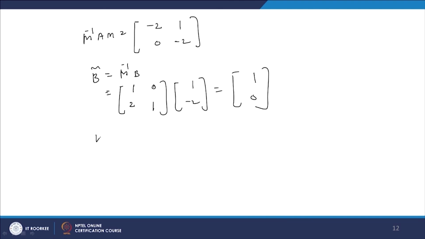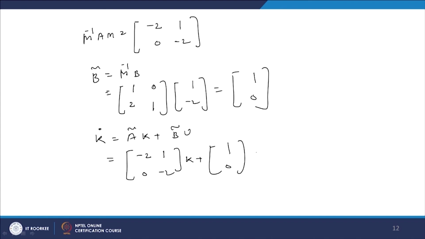Therefore, this K dot equal to A bar K plus B bar into u. So, we can write down this as [minus 2 1; 0 minus 2] K plus B bar as [1; 0] into u. Now, you just see here, now here comes 0 and here is minus 2, and as discussed earlier,